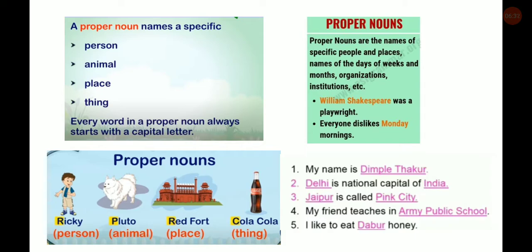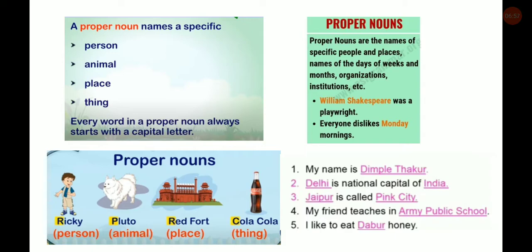Here, William Shakespeare was a playwright. William Shakespeare is a name. It's a proper noun. That's why it's written with capital letters. Second example. Everyone dislikes Monday mornings. So Monday is a proper noun. That's why it is written with a capital letter.